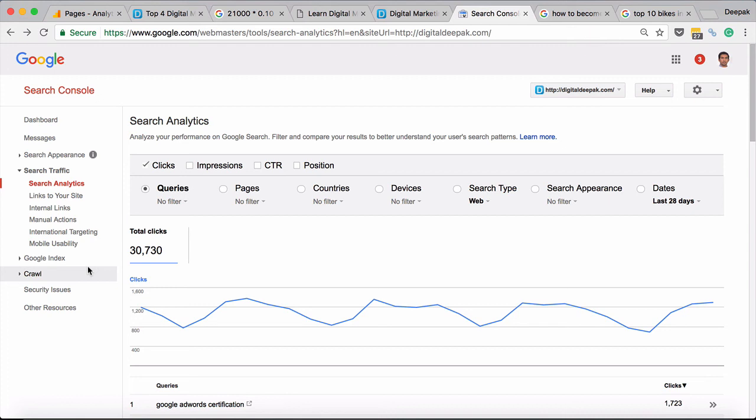So that's about it for the basics of keyword research. I hope you got some clarity about how people search for keywords and how your website starts ranking. So in the next module, let's go ahead and do a deep dive into understanding Google Search Console itself.